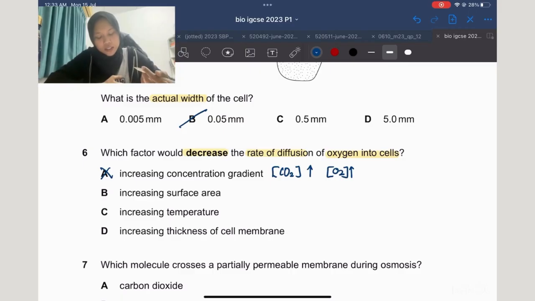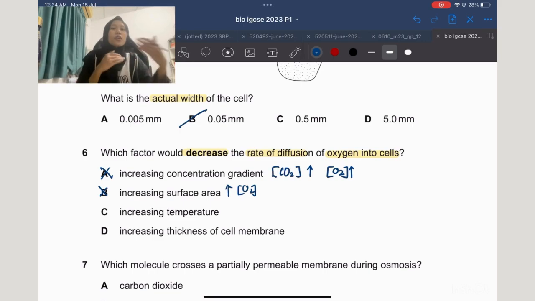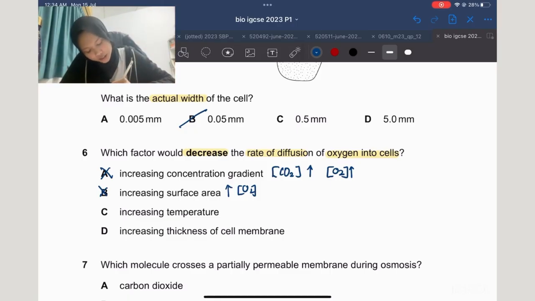Okay, B. Increasing surface area. Imagine having a bigger surface area, so it has more exposed space, right? So of course it will increase the rate of diffusion of oxygen. And then C. Increasing temperature. When you increase the temperature, you will increase the kinetic energy of the molecules. So it will increase the rate of diffusion of oxygen into the cell. So also not the correct answer.